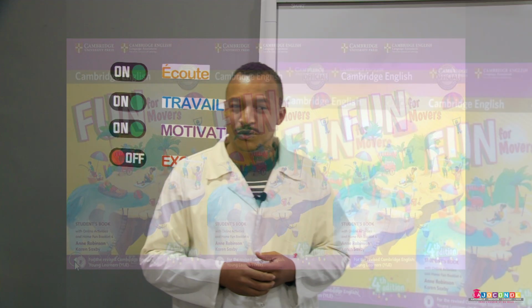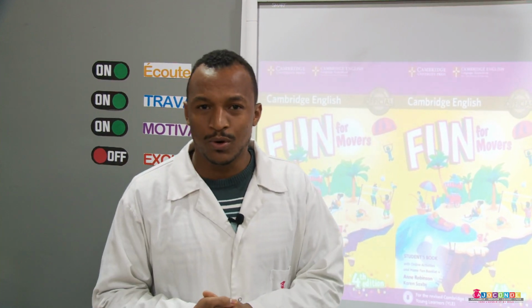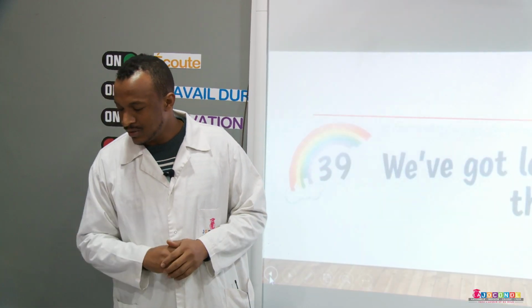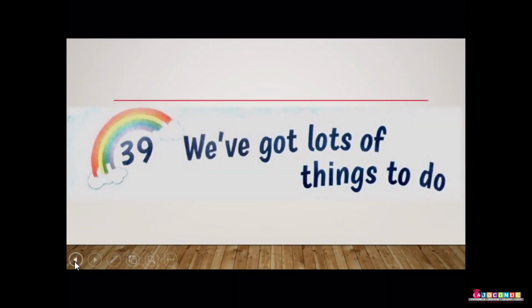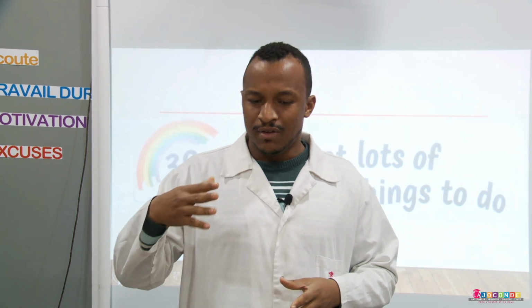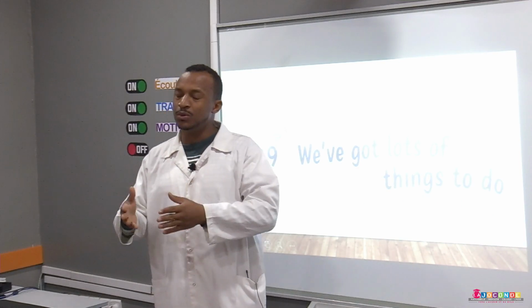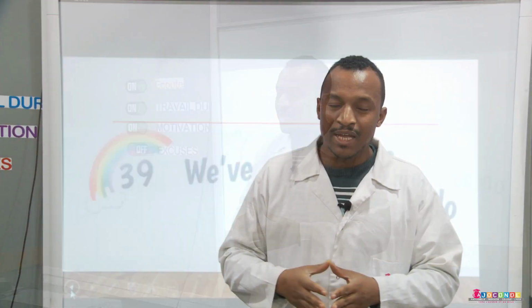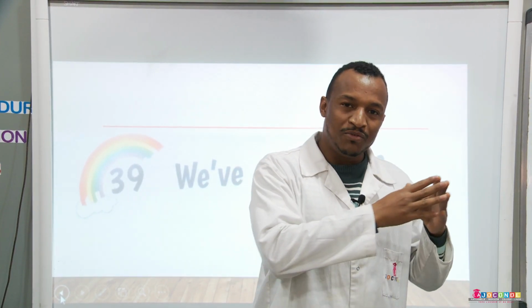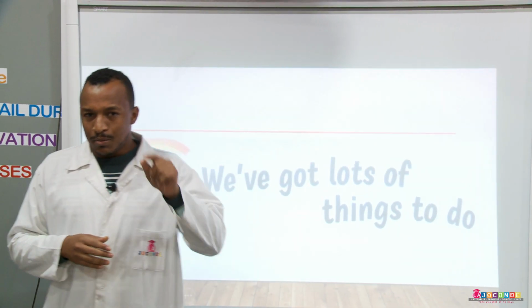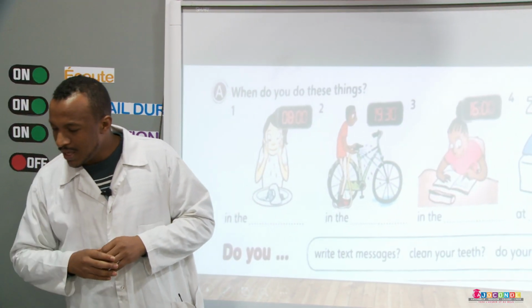Now, the first thing you have to do is to open the book on page 83. So, the lesson is, we've got a lot of things to do. Yes, every day we've got a lot of things to do, from the morning till the evening. So now, think about what you can do in the morning, evening, before school, in the school, and after school. So now, please go to A.